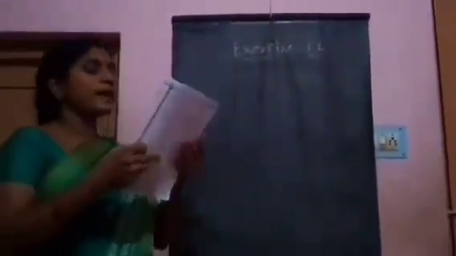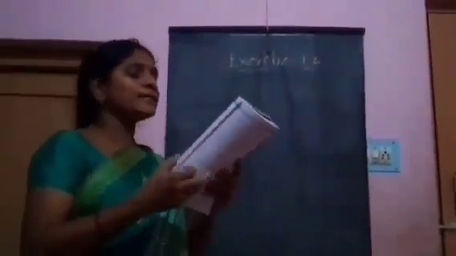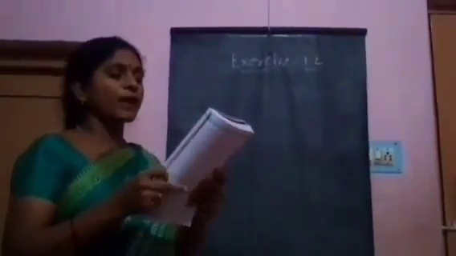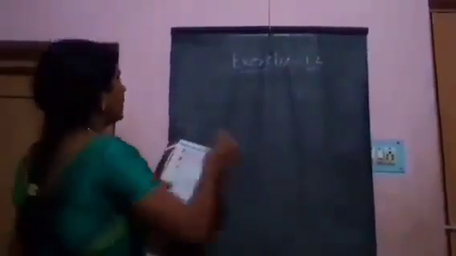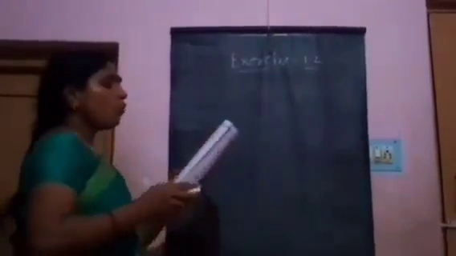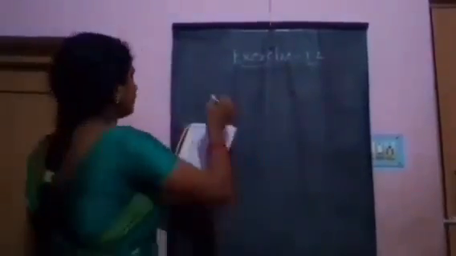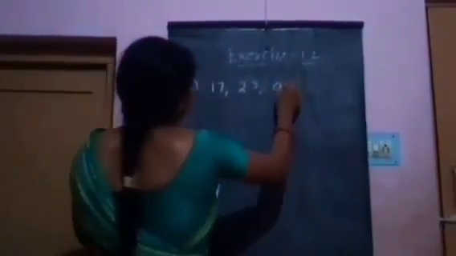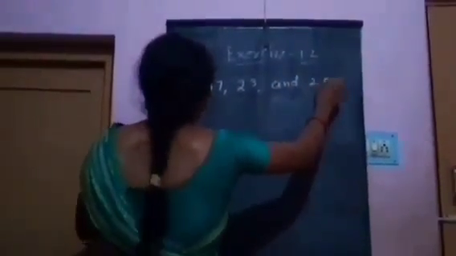Next, second Roman. Find the LCM and HCF of the following integers by the prime factorization method. In this also only 2 problems are explained, the remaining you practice. Second problem, that is 17, 23 and 29.